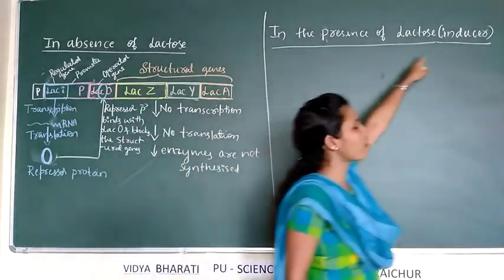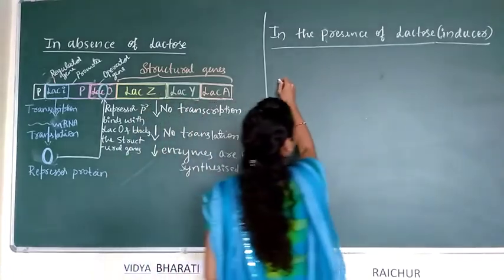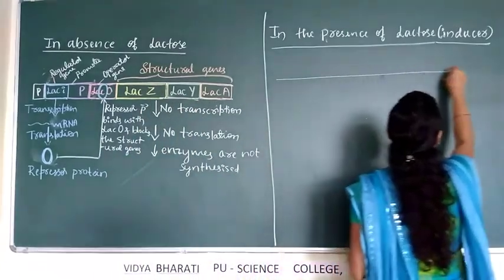In the presence of lactose, how does the structural gene produce the enzymes?